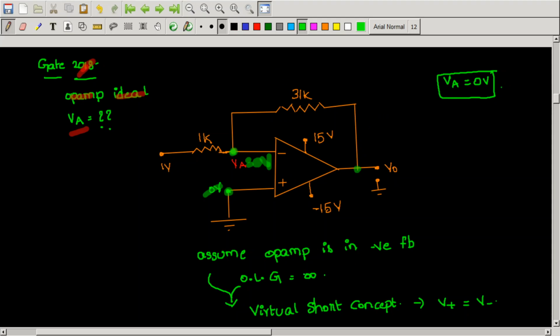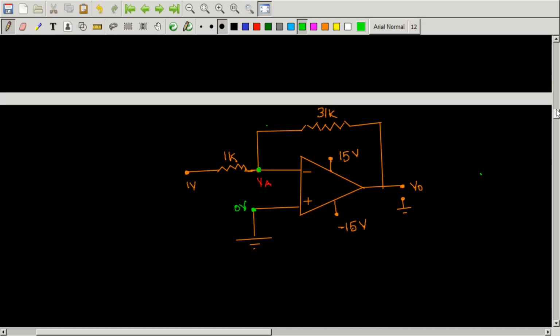I just assumed that the op amp is in negative feedback. I did not check my assumption. So in order to check my assumption, I should first find the V naught value. Okay, so let me just do that. I will assume that the op amp is in negative feedback at first, and I will find V naught.